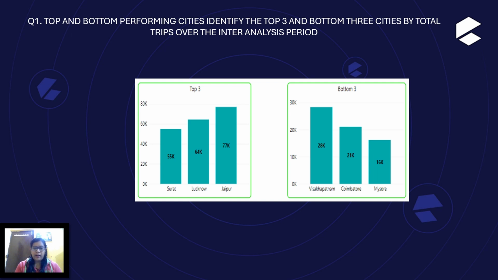In the entire analysis period, the top 3 cities are Jaipur with 77,000 total trips, followed by Lucknow with 64,000 total trips, and Surat with 55,000 total trips. The bottom 3 cities are Visakhapatnam with 28,000 total trips, followed by Coimbatore with 21,000 total trips, and Mysore with 16,000 total trips.